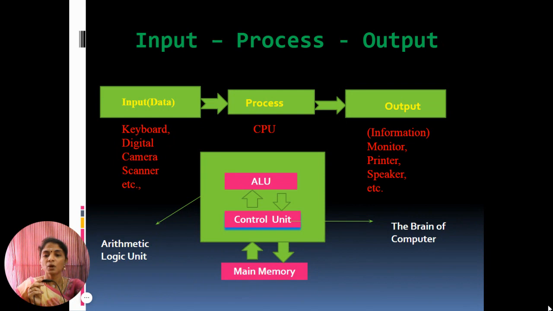The input process output concept of the computer is explained in the following manner. That is the input. Computer can accept input data from the user via the input devices like keyboard, digital camera, scanner. The input data can be characters, word, text, sound, images, document, etc.